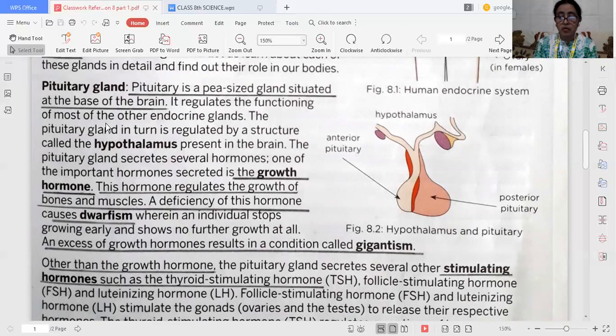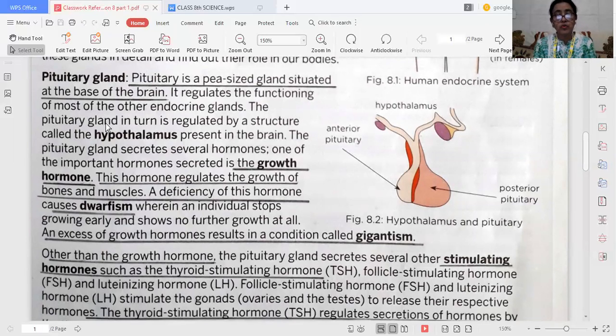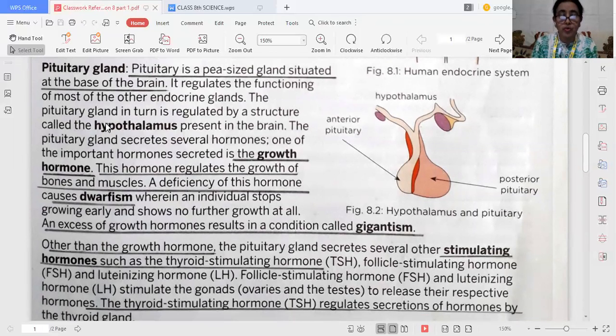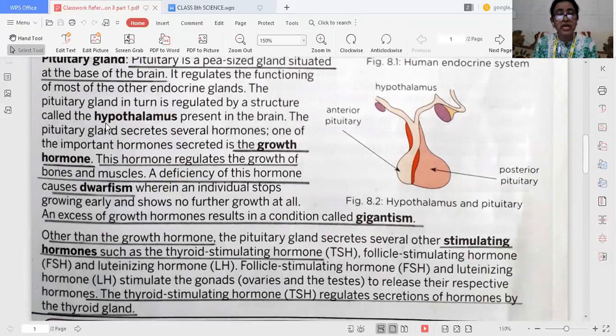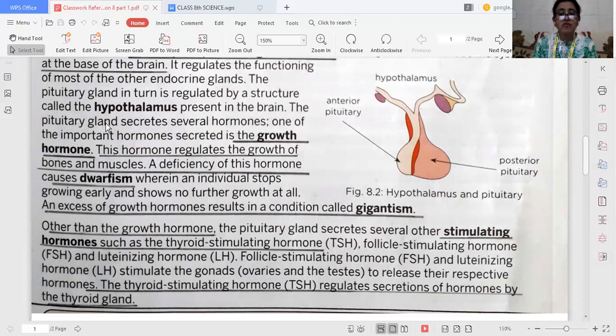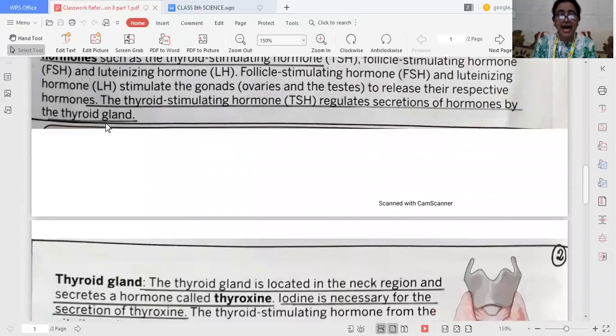Other than the growth hormone, there are stimulating hormones, such as thyroid stimulating hormone. This means the hormone stimulates the secretion of other glands. That's why it is known as a stimulating hormone. Like the thyroid stimulating hormone regulates the secretion of hormones by the thyroid gland.